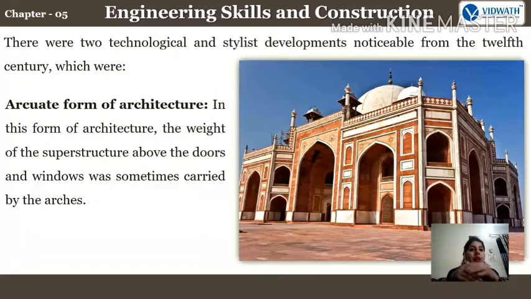In this form of architecture, the weight of the superstructure above the doors and windows was sometimes carried by arches. See, you can see on the top side there are arches. Fine. And all the weight of the upper part is completely on that particular arch. Fine. Not on the beams only.